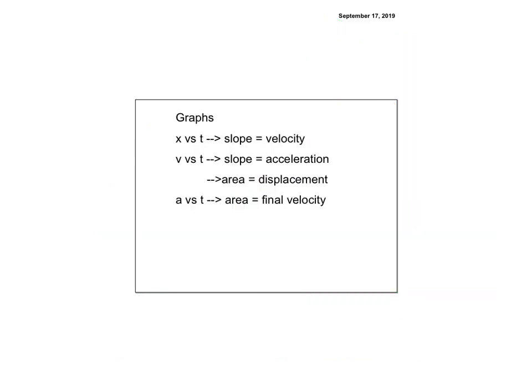Graphs. So yes, there'll be graphs. We practice with graphs. So if I'm looking at an x versus t graph, then I know the slope is velocity, and technically it's instantaneous velocity, but if the slope stays the same, it's also my average velocity. A v versus t graph, the slope is acceleration. The area is displacement. So remember, we talked about how to find area. And for a versus t, the area is the final velocity.